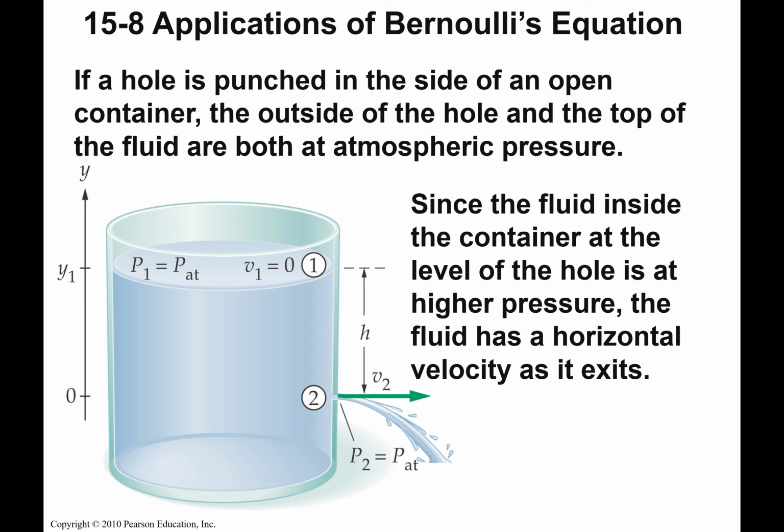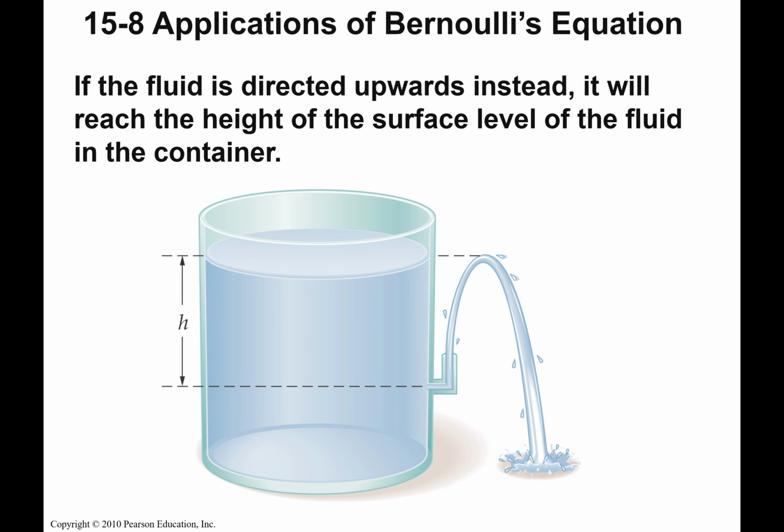Okay, we can also use Bernoulli's equation when we talk about tanks. So here, if I happen to get a leak over on this side, I'm going to have more pressure down here because of the depth, and this velocity will come out the side. This is going to be a higher velocity because there isn't any velocity at the top. And here they're saying if this is directed upward, it's going to go no higher than the fluid level that was in the tank.